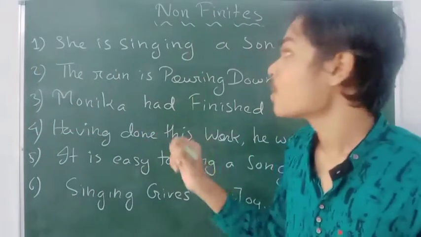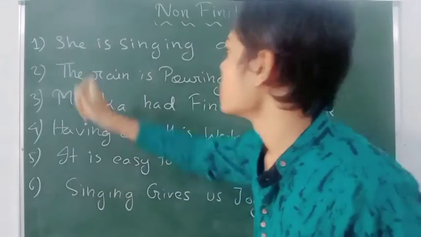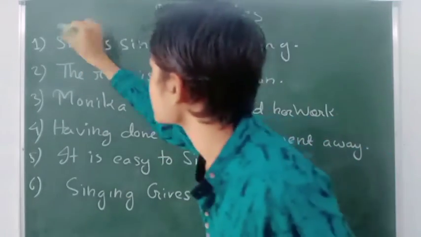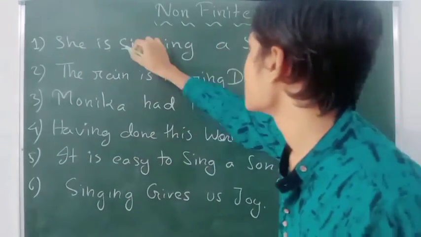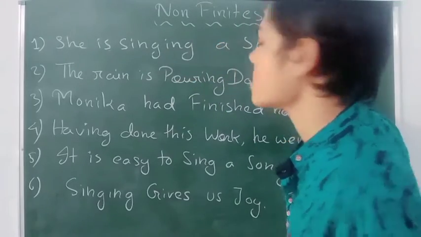Before talking about non-finite verbs, let us take an example of a finite verb. She is singing a song. Here she is the subject, is is the helping verb, singing is the main verb, and song is the object.